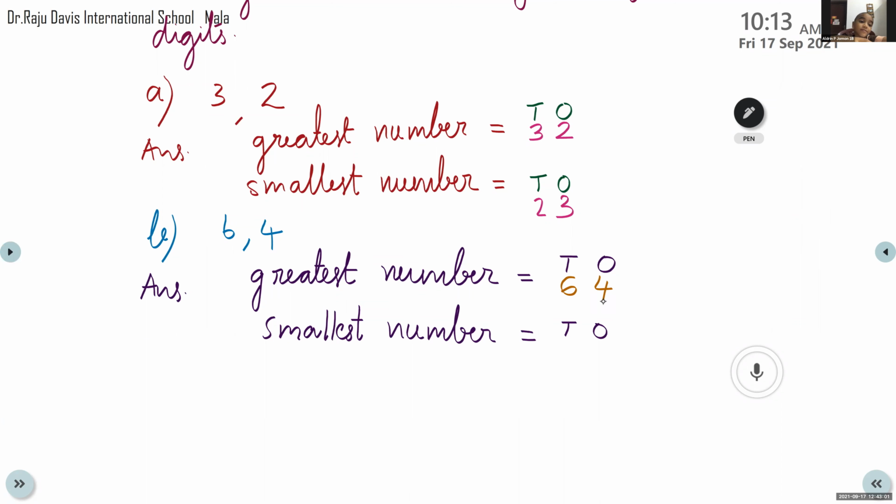Very good. Now smallest number. The smaller digit we have to write at the tens place. So which is the smaller digit in 6 and 4? 4. So we can write 6 at the ones place. So what's the number? 46. The greatest number is 64. Smallest number 46. Let's do one more.